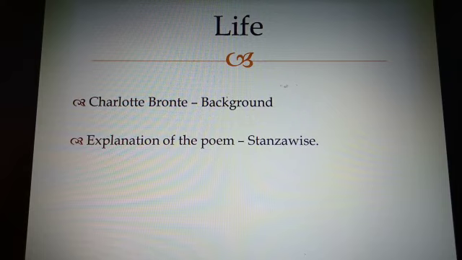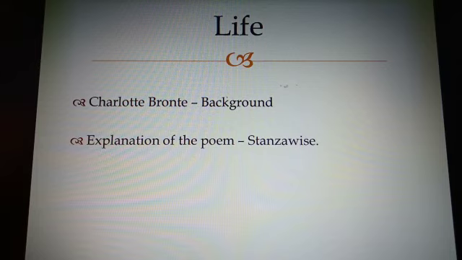Charlotte Bronte was an English novelist and poet. She was one among the 6 children whose mother died when she was 5 years old. 3 of the 6 children survived, and all of them were keen writers. Since Charlotte was very good in English and she also had a vast knowledge about English literature, she was taken as an English teacher in a school.